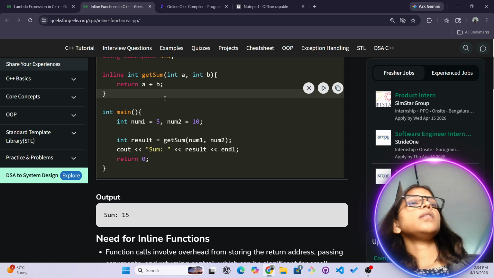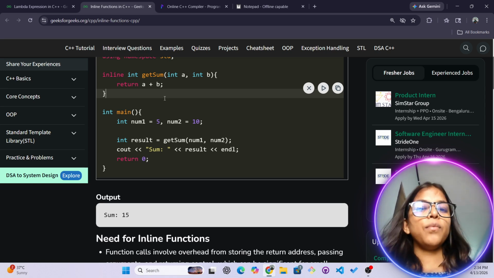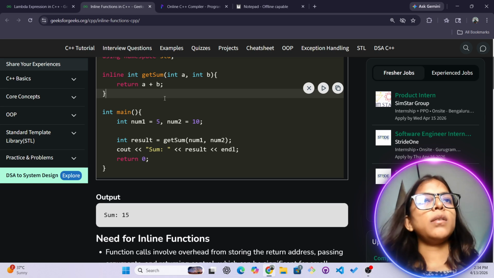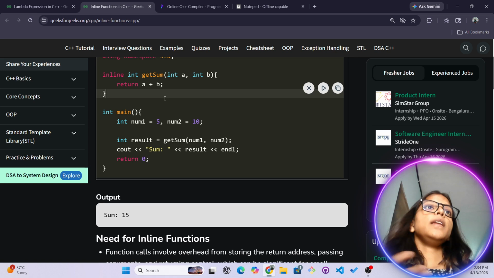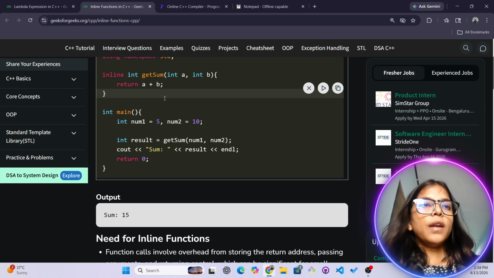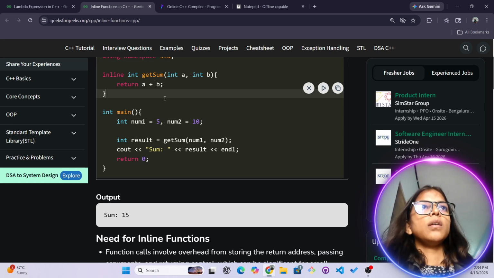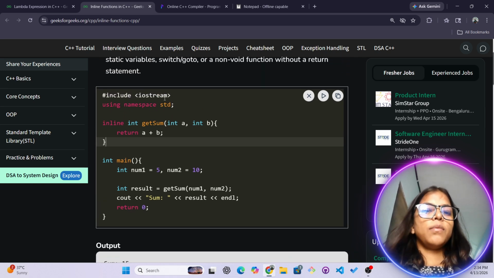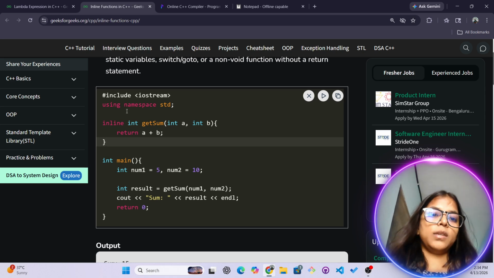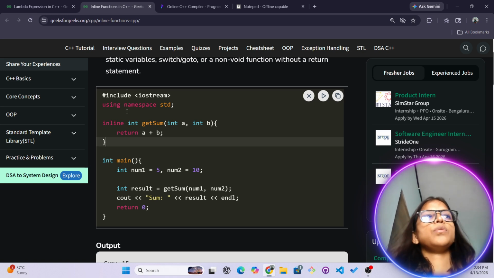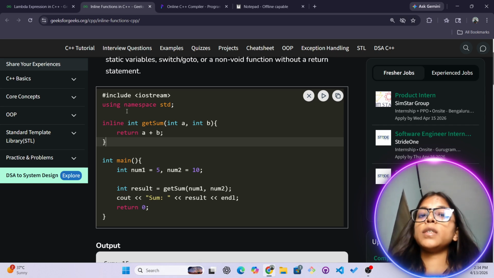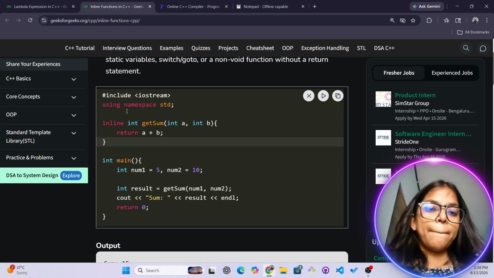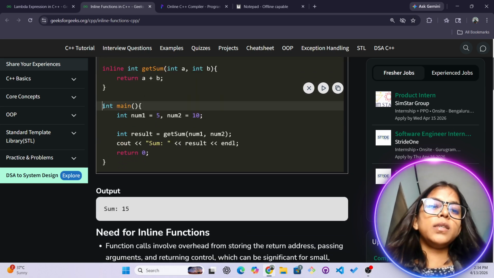In the constructor and in the function, the same thing will happen whenever your class name is similar. What is a constructor? A constructor is a special type of function that initializes some values, with no return type, and its name would be the same as the class name. So if we don't have any class over there, we cannot say that it is a constructor. It's not a constructor anymore, it is only a function. And what function is that? Inline function.